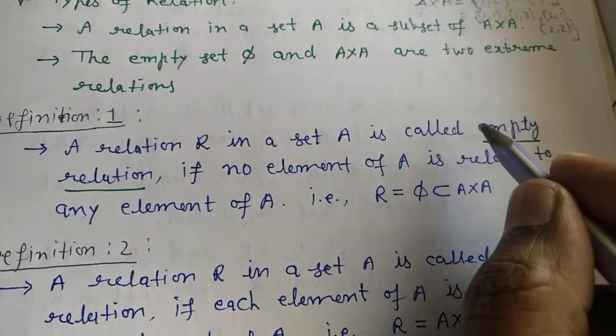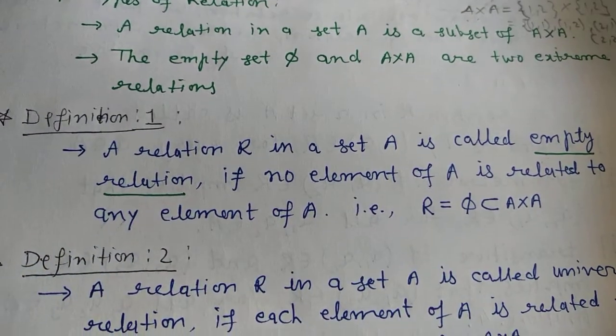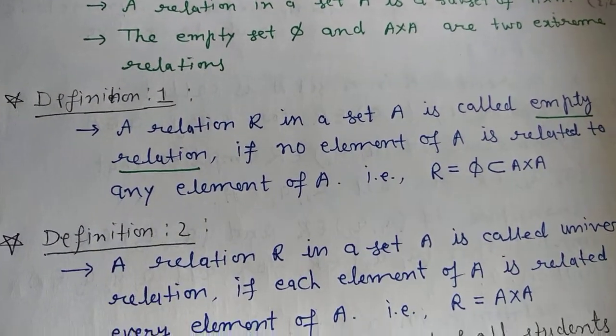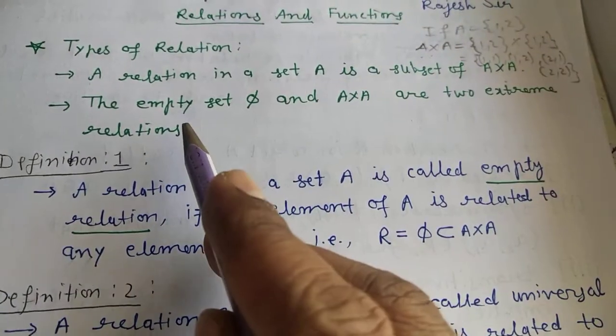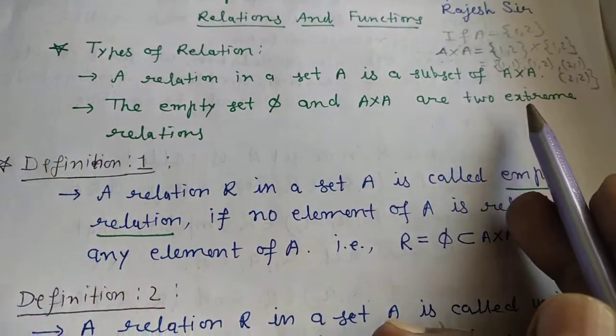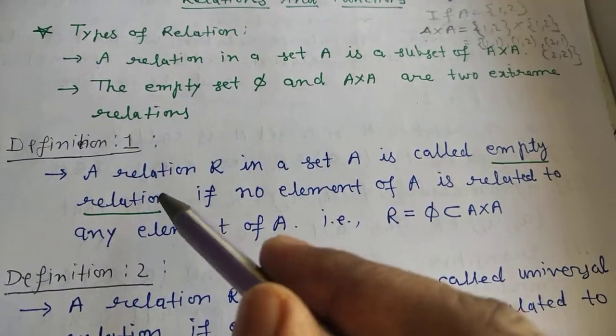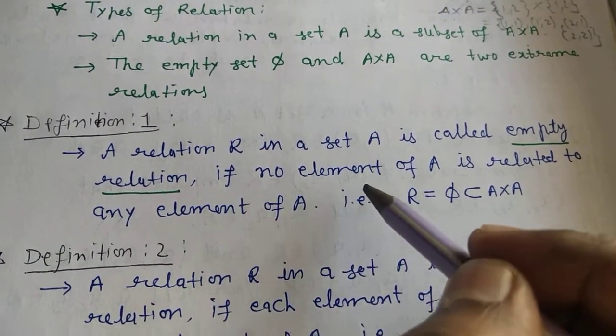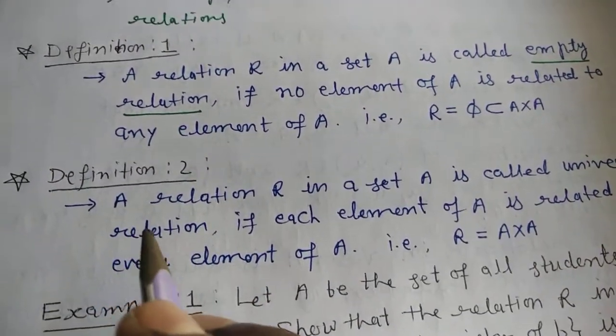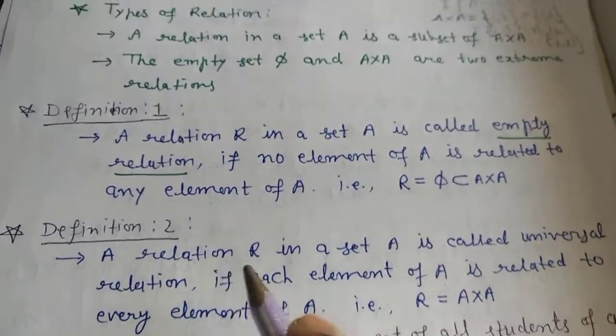So it is called the empty relation. We will see examples of it also, but first we understand these two extreme relations. One of them is the empty relation, in which we are not finding any element.